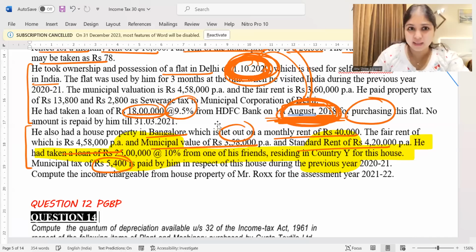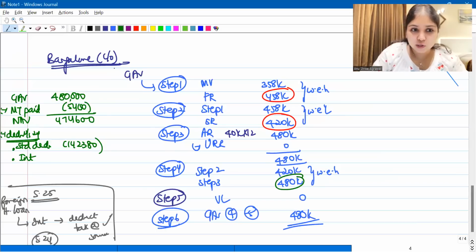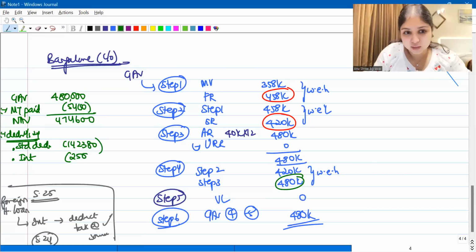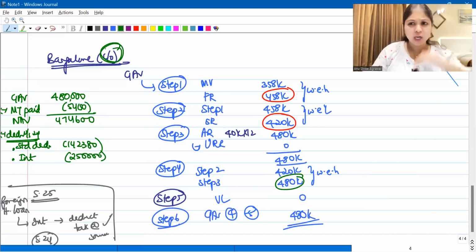25 lakh loan, 10% interest, guys. So what is the interest amount going to be? The interest amount is going to be 2,50,000. Do I have to restrict it to 2 lakh rupees? I don't have to. It is a let out property, no limit on the interest. So full interest I can take as a deduction.